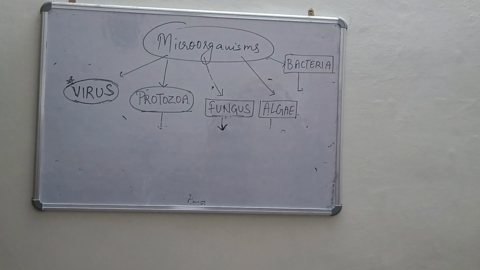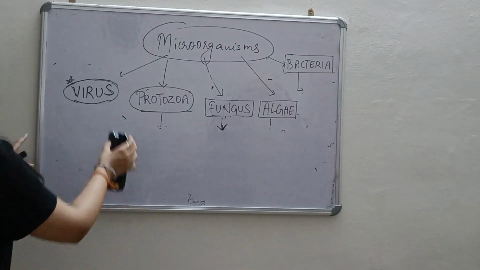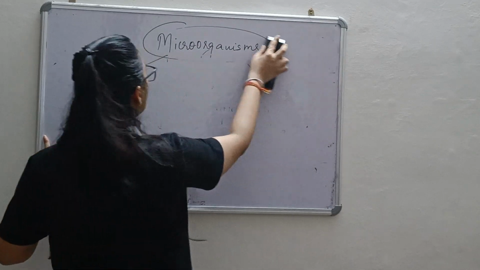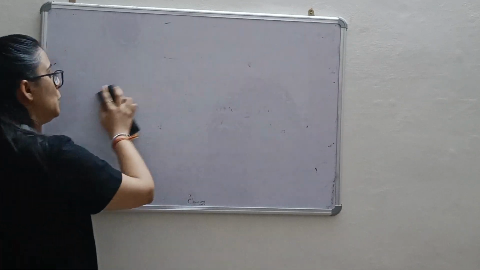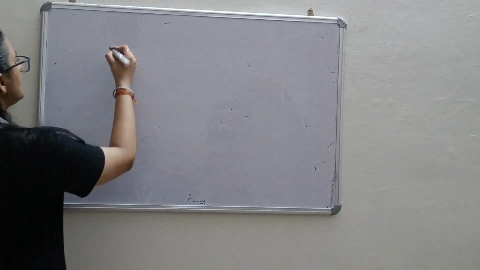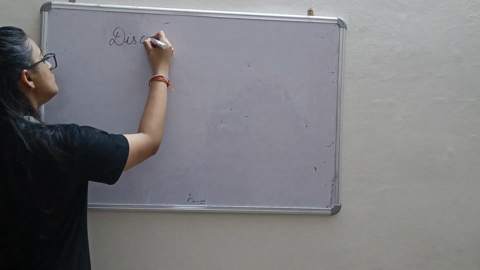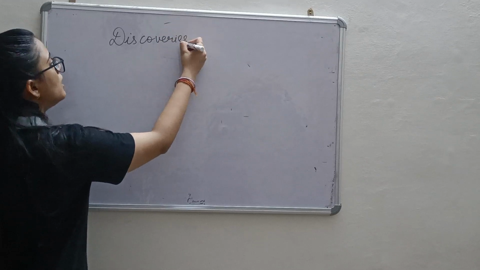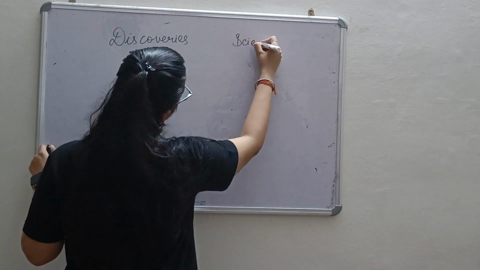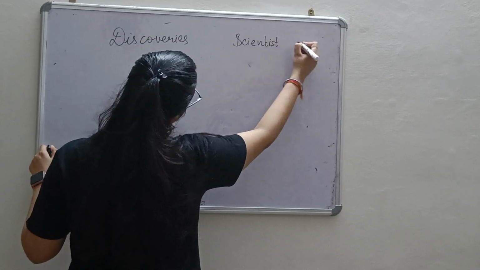Now, discoveries, which is a very important part, and they often ask which discovery was done by whom. So note down the discoveries, by the scientist and the year.